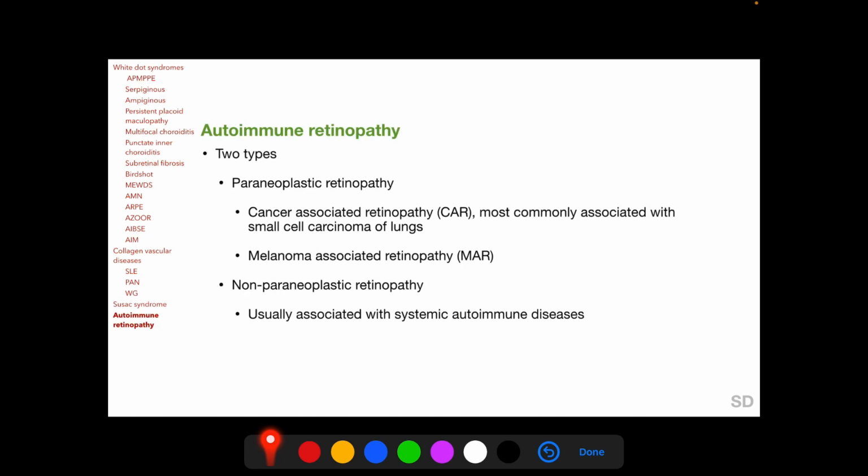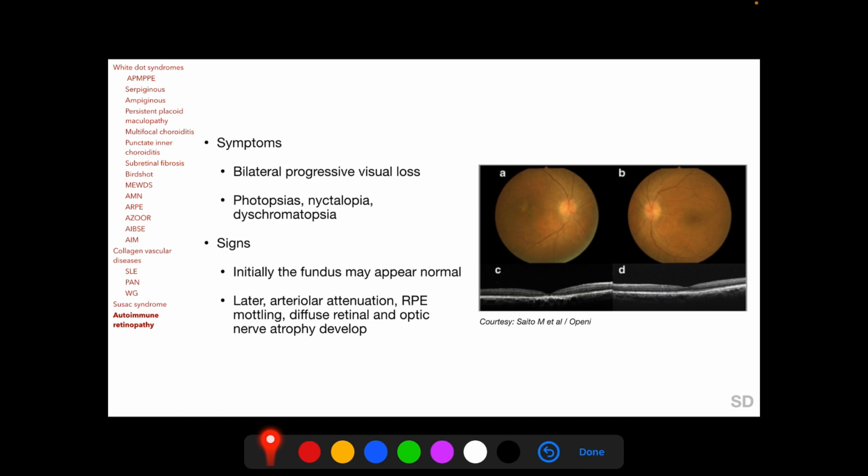Autoimmune retinopathy can be paraneoplastic or non-paraneoplastic, and in paraneoplastic retinopathy, we have cancer-associated retinopathy, most commonly associated with small cell carcinoma of lungs, and melanoma-associated retinopathy. Non-paraneoplastic autoimmune retinopathy is usually associated with systemic autoimmune diseases. Patients complain of bilateral progressive visual loss with photopsias, nyctalopia, and dyschromatopsia. Initially, the fundus may appear normal.